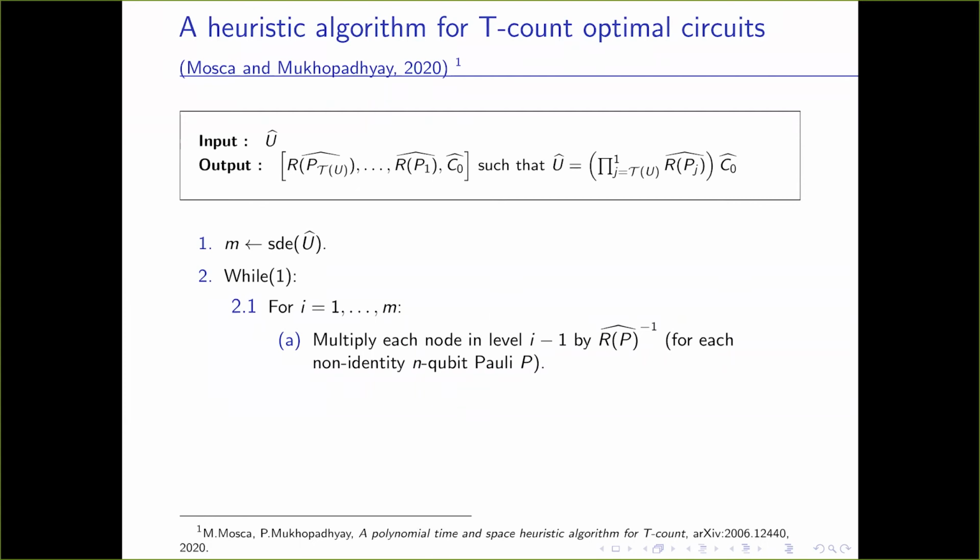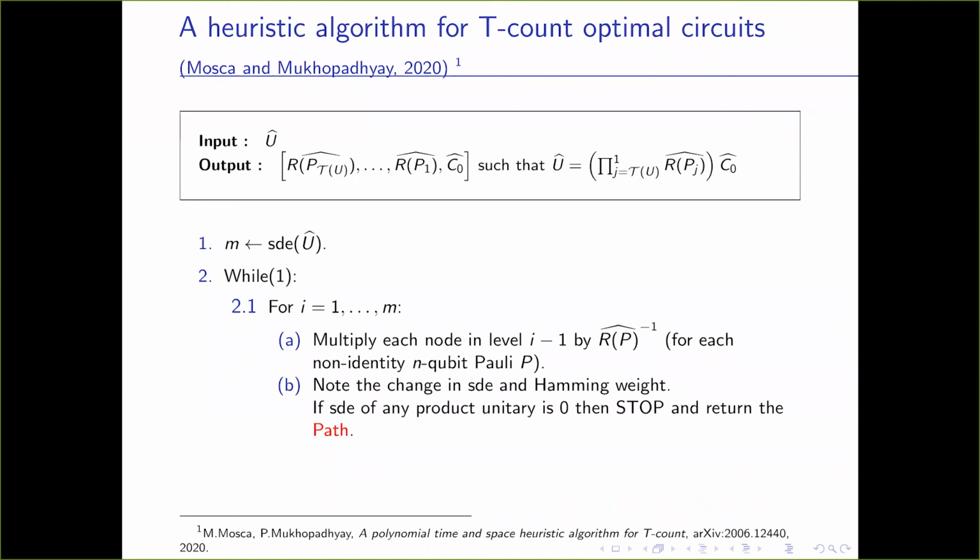For that, we multiply each node in level i minus 1 by RP inverse, and we note the change in SDE and Hamming weight. If SDE is 0, then we stop because we know we have reached a Clifford, and we return the unitaries in the path. Else we apply the divide and select rule with M dash equal to M minus i. Why M minus i? Because the SDE can change by at most 1.